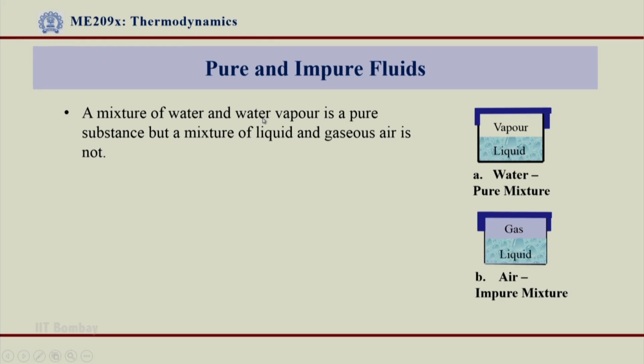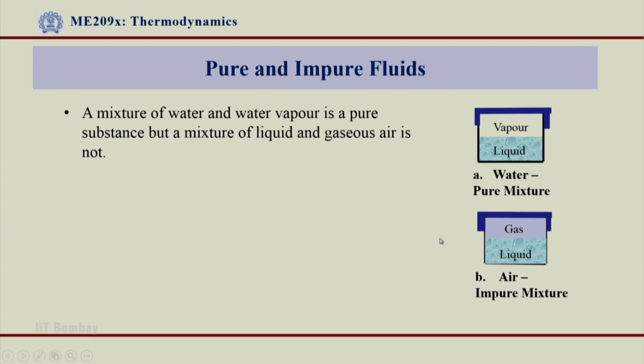So, a mixture of water and water vapor is a pure substance, but a mixture of liquid and gaseous air is not. I am making a very important statement here: if I have water, liquid and vapor, which is a two phase mixture together, I will still call it a pure fluid, while if I have a mixture of liquid air and gaseous air, I will not call this a pure fluid, I will call it an impure fluid.